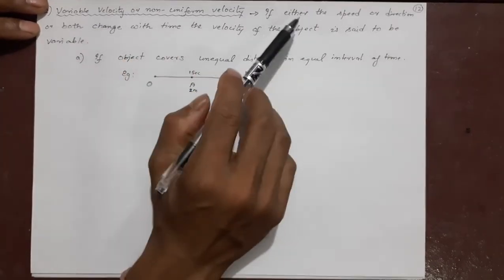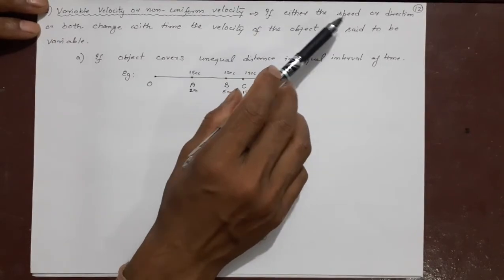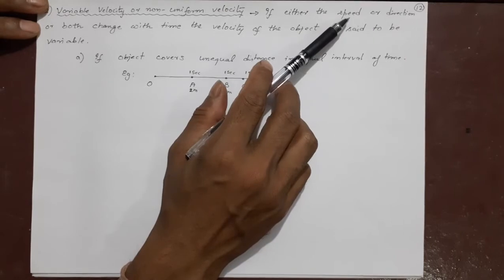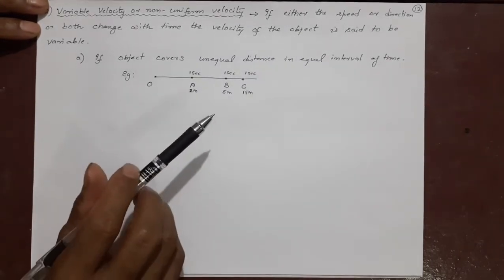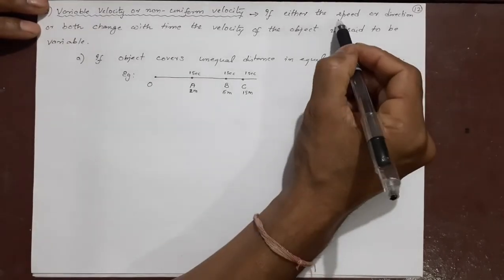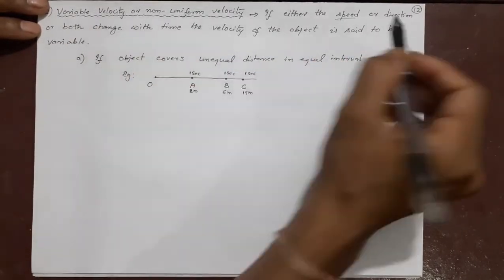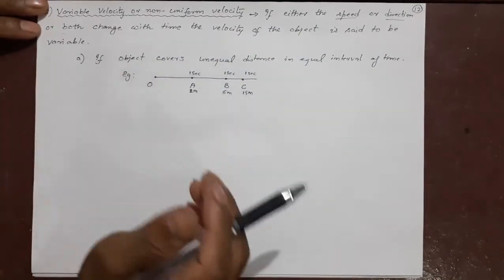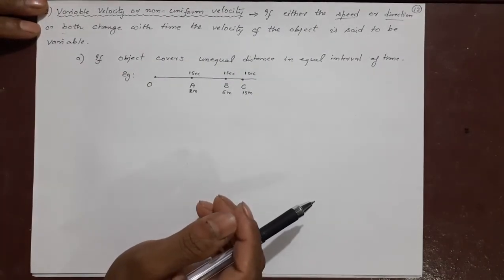Non-uniform velocity: if either the speed is changing or the direction is changing or both are changing, three ways. Speed change is non-uniform, direction change is non-uniform, or both speed and direction change together, then also it is called non-uniform velocity.